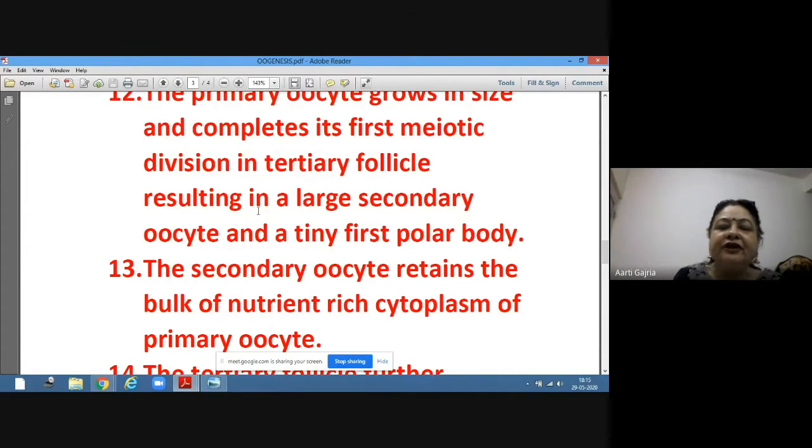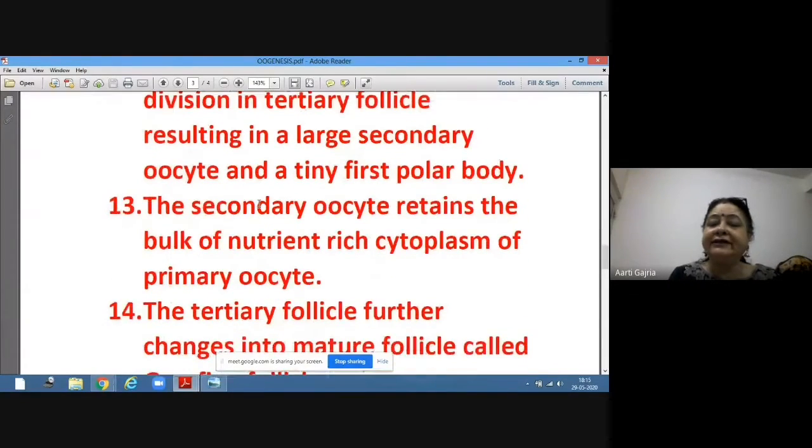So after meiosis 1, the primary oocyte is converted into a secondary oocyte and a tiny first polar body. The secondary oocyte retains the bulk of the nutrient-rich cytoplasm of the primary oocyte.